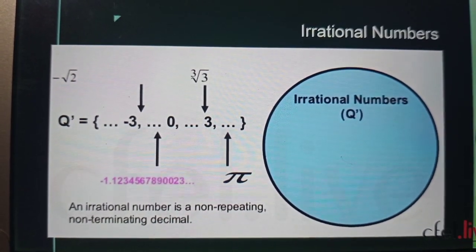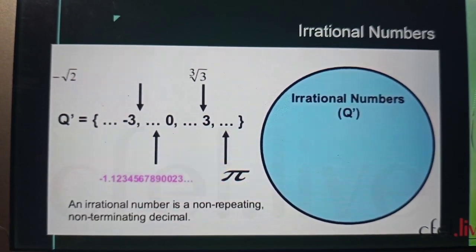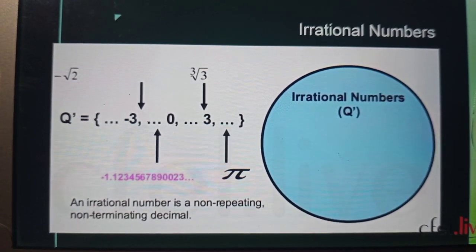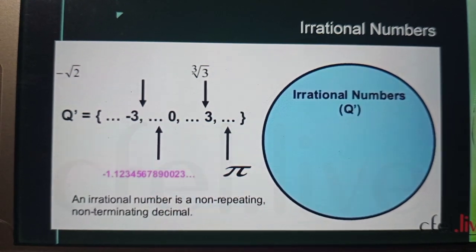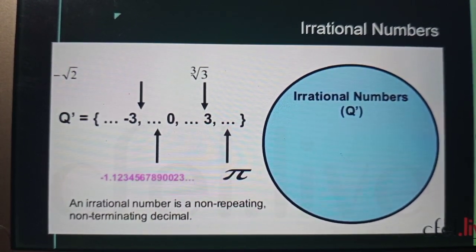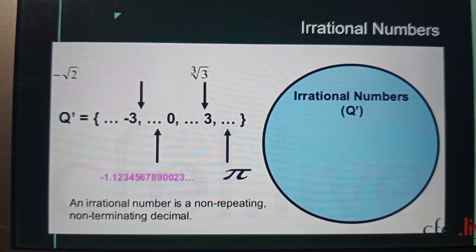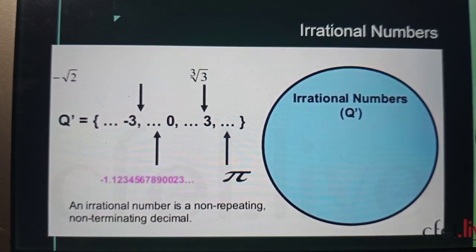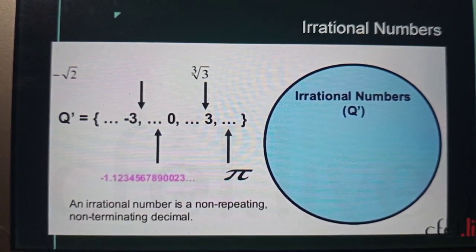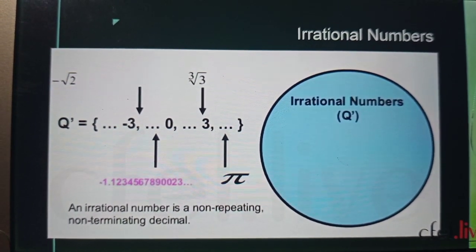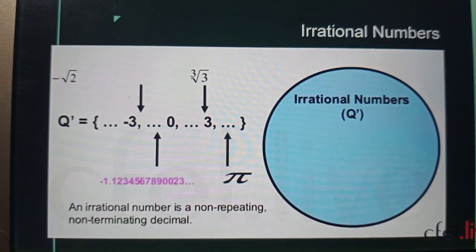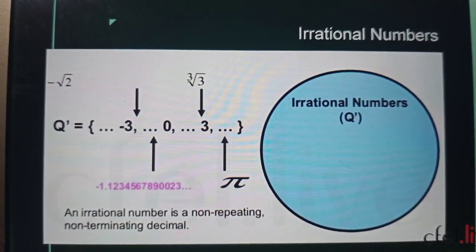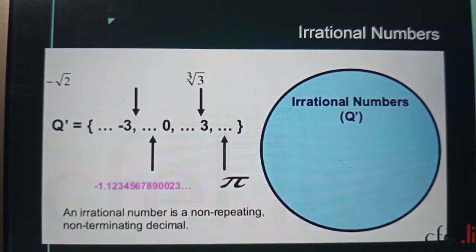See, this series goes on continuing, but you cannot put a bar on any of the decimal digits, because that number is not going to be repeated. It keeps on continuing without repeating. So an irrational number is a non-repeating and non-terminating decimal.